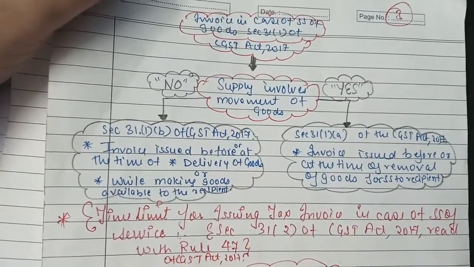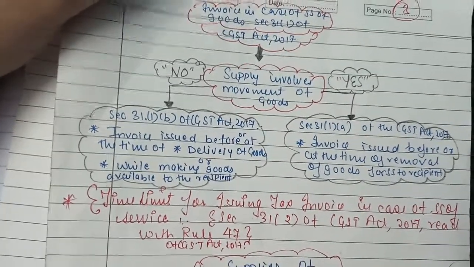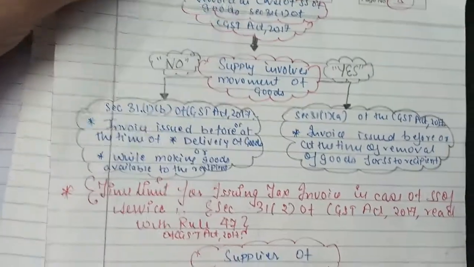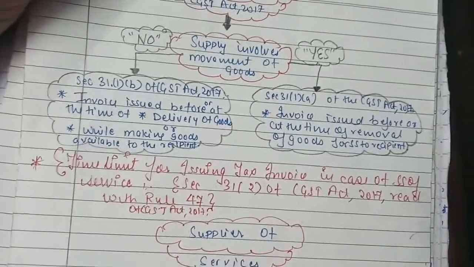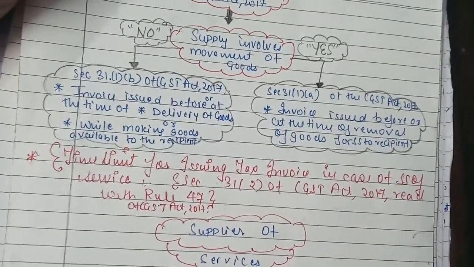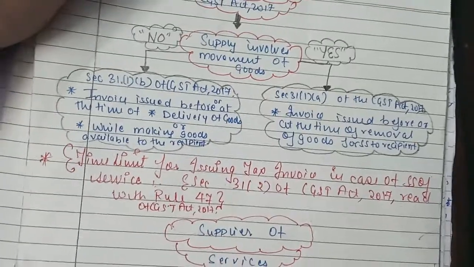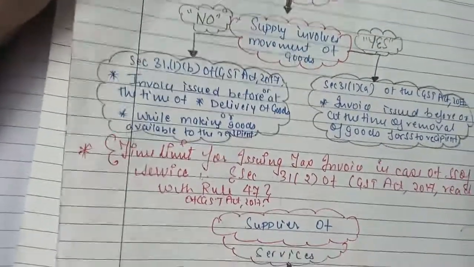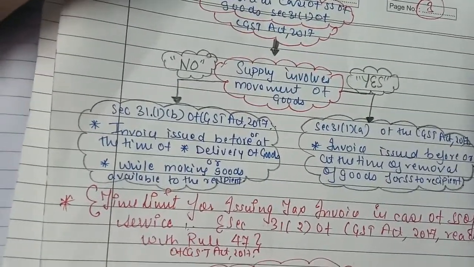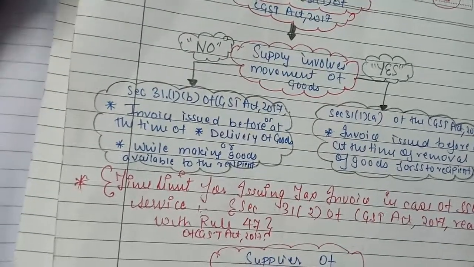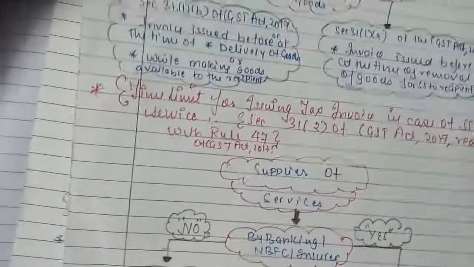Invoice in case of supply of goods, section 31 subsection 1 of the CGST Act 2017. If the supply involves movement of goods, then according to section 31 subsection 1 clause A of the CGST Act 2017, the invoice is issued before or at the time of removal of goods for supply to the recipient. If the supply does not involve movement of goods, then the invoice is issued before or at the time of delivery of goods, or while making goods available to the recipient. Now come over to the next point.